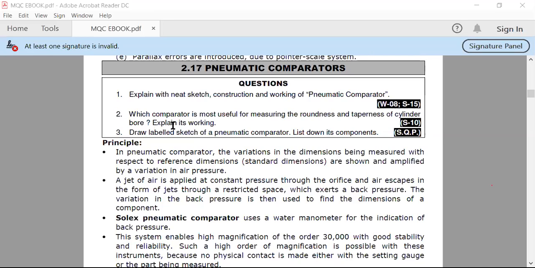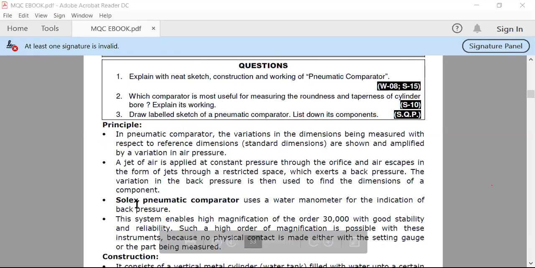In comparators, we magnify the readings. The comparator device magnifies the difference between your actual reading and your reference reading. So pneumatic comparators work on the pneumatic principle, that is compressed air technology. So let us see what a pneumatic comparator is.